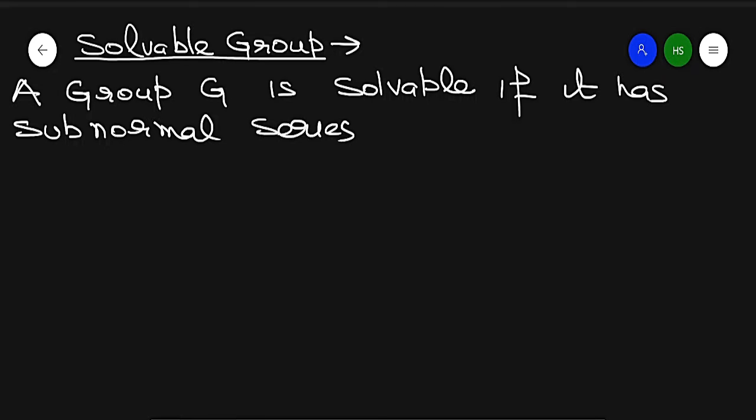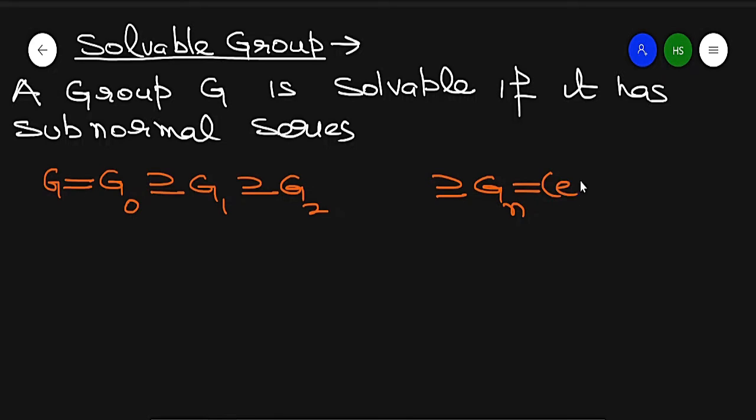What is a subnormal series? G, which is G0, containing G1, G2, and so on, Gn.